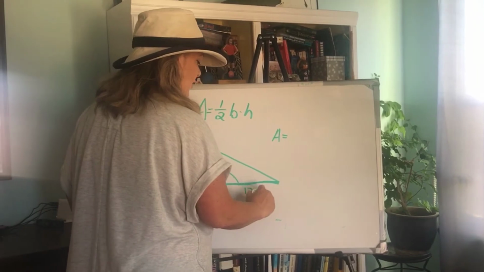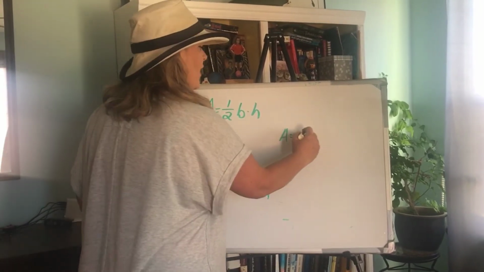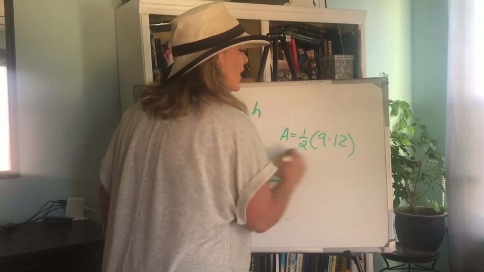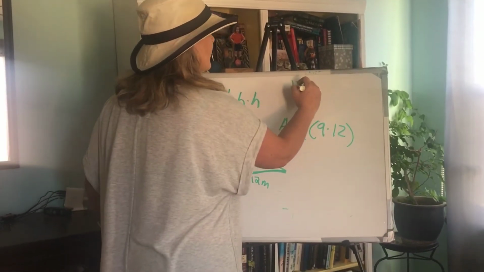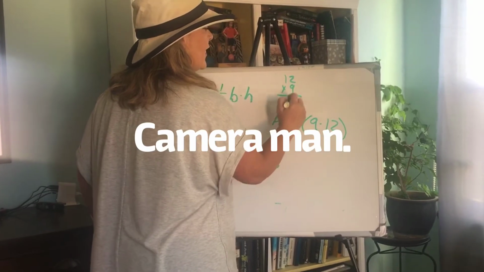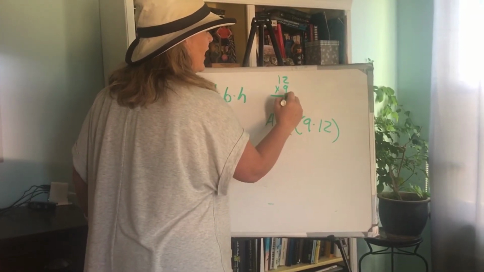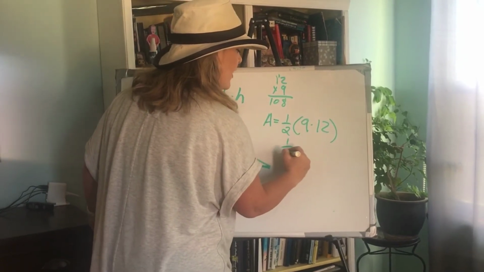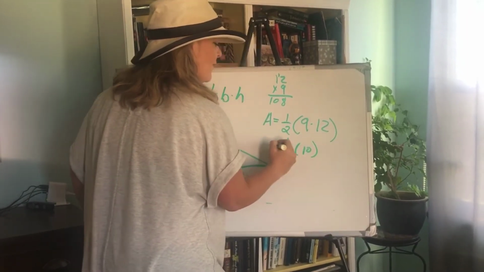And I believe these have the units of meters. So 1/2 times 9 times 12. And what is 9 times 12? Well, if you forgot your arithmetic like my daughter and I, you can just do it here. 108.